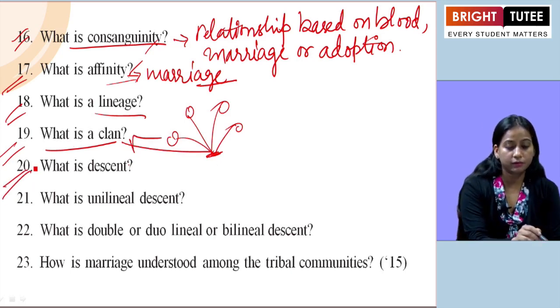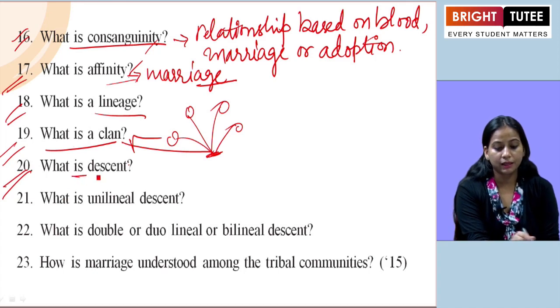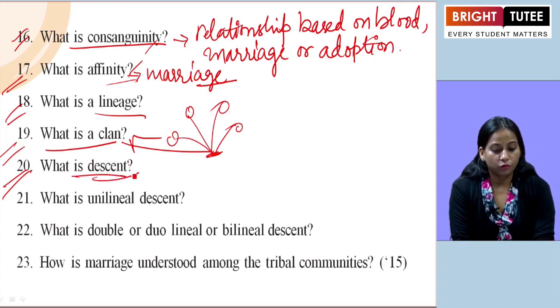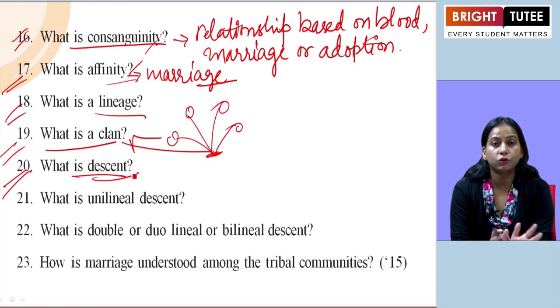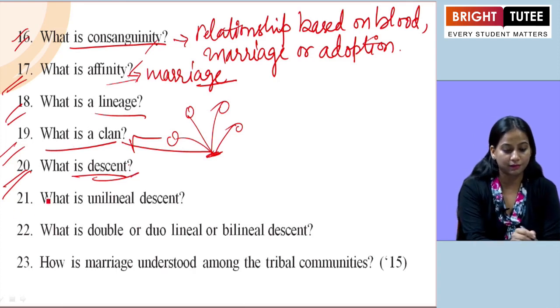Then the next one they have asked, what is descent? So here we have to define the tracing of relationship through succeeding generations, that is, who has descended from whom is known as descent. When you are trying to trace those relationships which are existing, will be defined as descent.